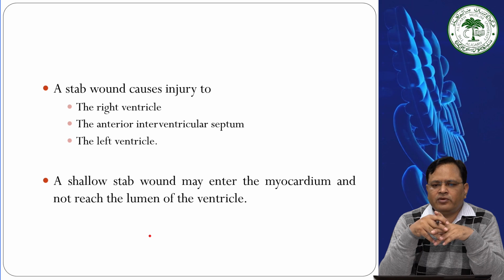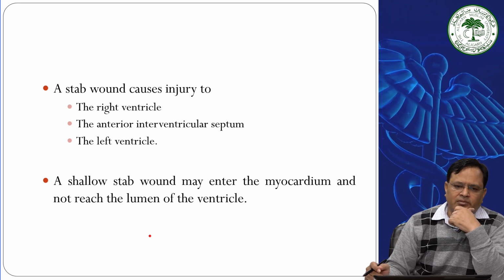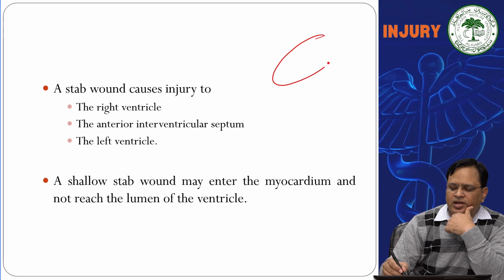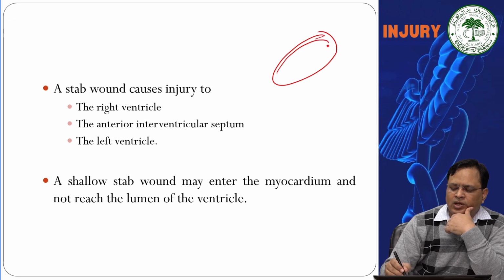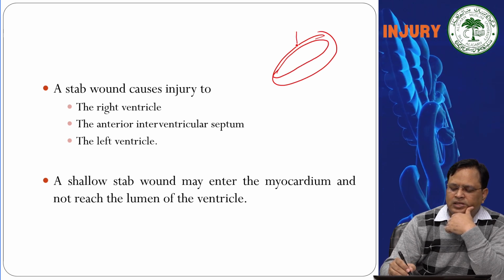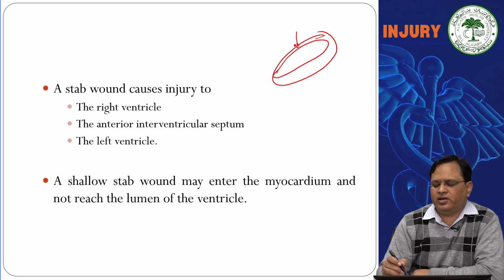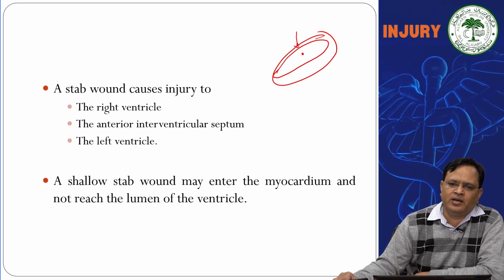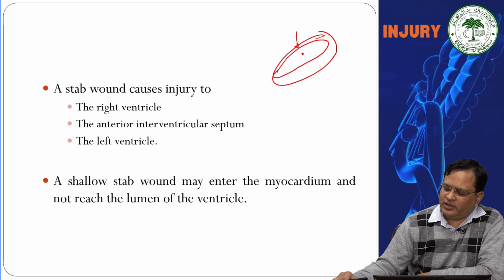A shallow stab wound may enter the myocardium and not reach the lumen of the ventricle. If the injury is up to this level, it may not reach the lumen. So blood will not come out and this may heal or auto-seal with time.